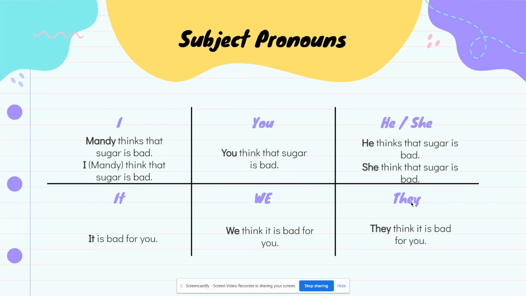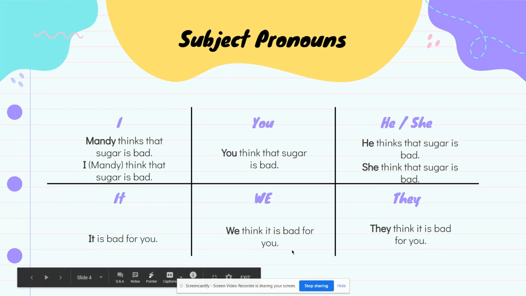What about it? It is bad for you. Now I'm not talking about Mandy. Now I'm talking about sugar. It is talking about sugar. Okay? It is bad for you. Sugar is bad for you. And we think it is bad for you. So we think that sugar is bad for you.